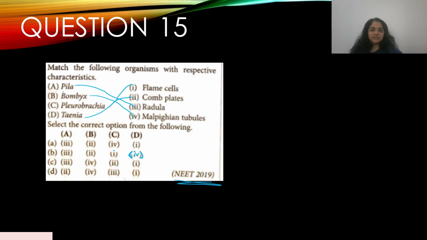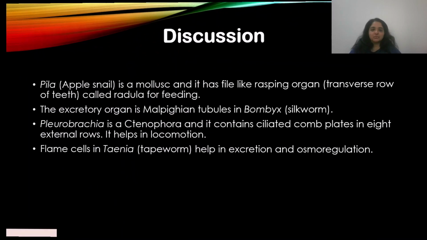So let's see, it's A3. Okay, and they have B2. Oh, sorry, it can't be B2. I had Bombyx as Malpighian tubule, so it's A3 and B4 here. C2 and D1. Pleurobrachia is comb plates and Taenia is flame cells. Yeah. So the answer is C over here. Okay. Let's go to the discussion.